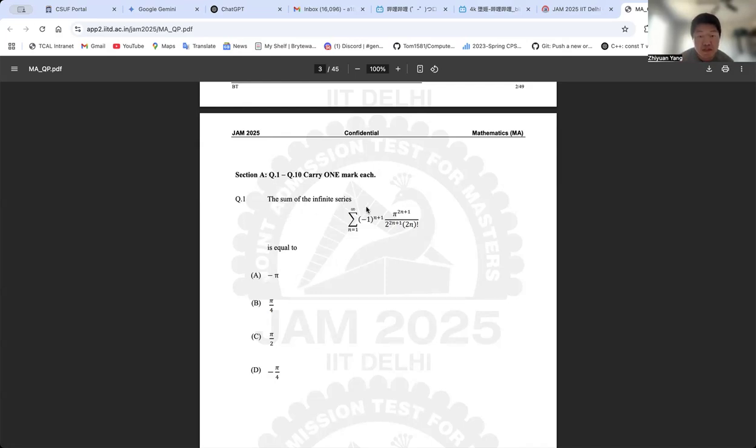The sum of the infinite series is this ugly equation. However, it's not going to be very tricky, because when you see this, it possibly reminds you of the most familiar equations of Taylor series. What is the equation that comes to your mind? I would first take a guess. It looks a little bit similar, but not exactly like a Taylor series. So now let's do something to convert it.